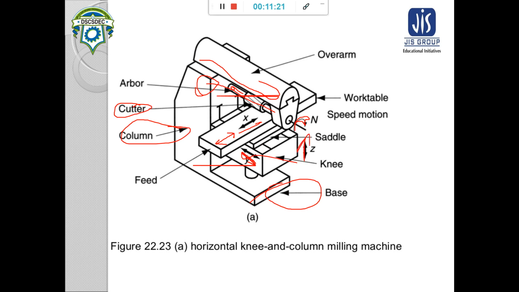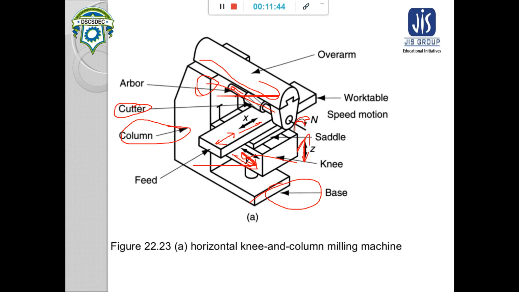But these two motions are not possible continuously while machining, but they can be fixed.